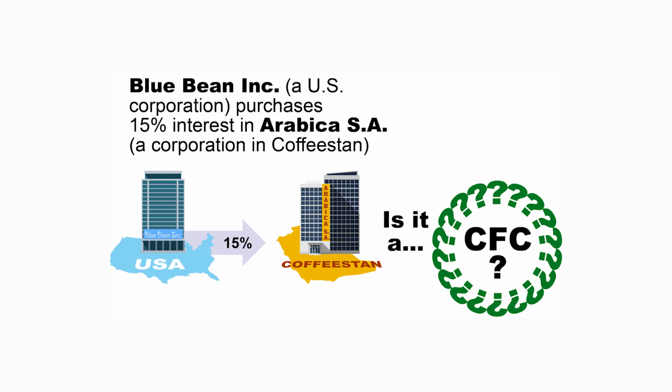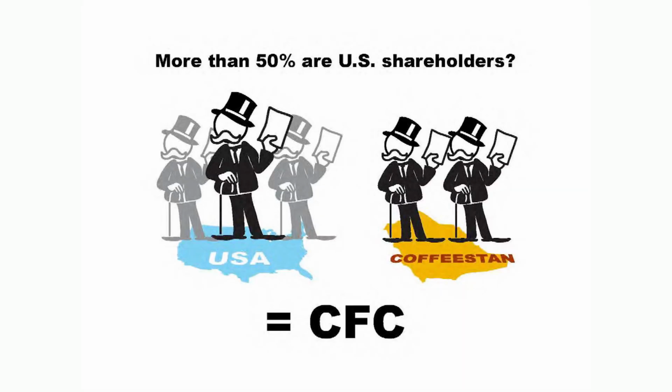We have Blue Bean Inc., and it purchases a 15% interest in Arabica SA, which is a corporation in Coffeestan. In other words, another country. So therefore, we own 15% of them. Well, we've got to do a couple of things here. If more than 50% are U.S. shareholders, we have to examine that. It will be considered a controlled foreign corporation.